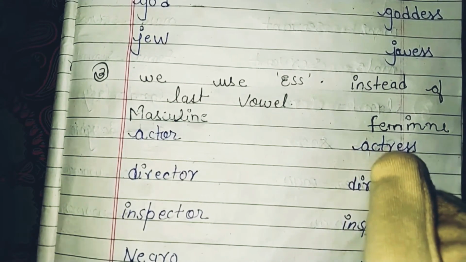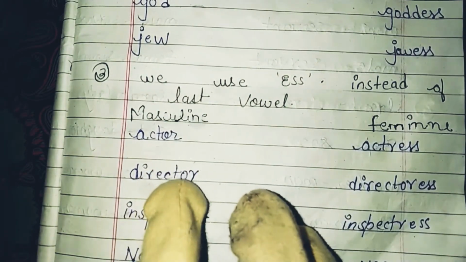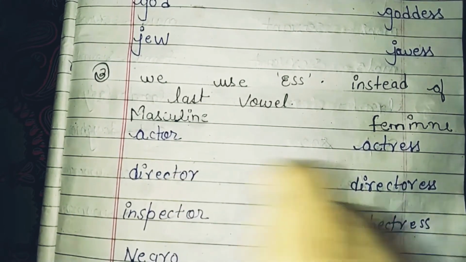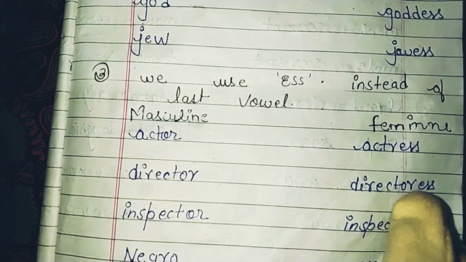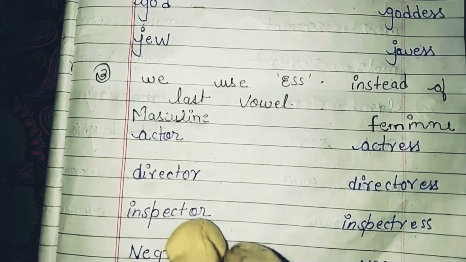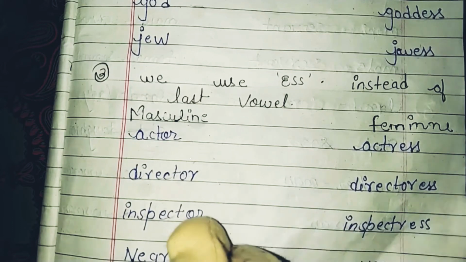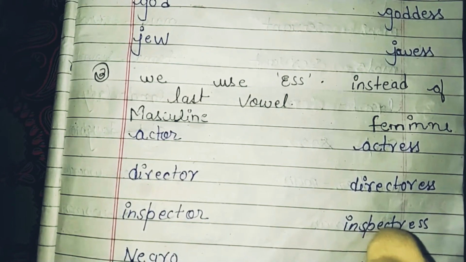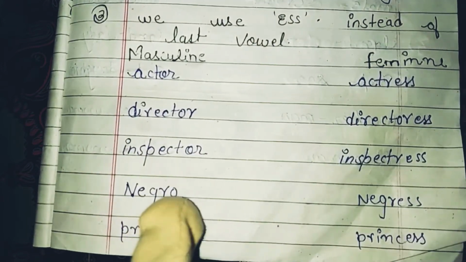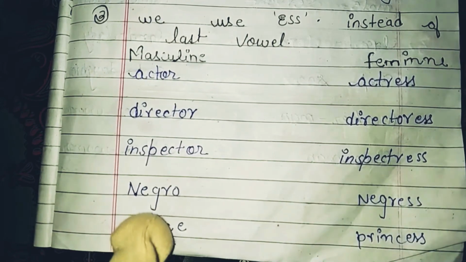In the same way, director becomes directress. Inspector becomes inspectress, we use ESS and leave off O. Negro, we leave off O and it becomes negress.